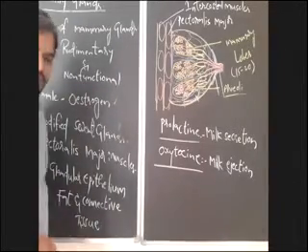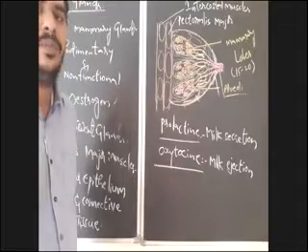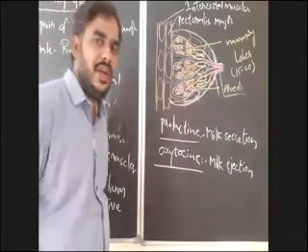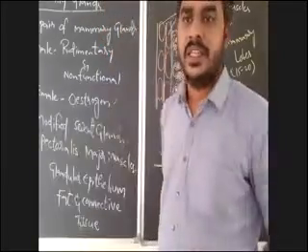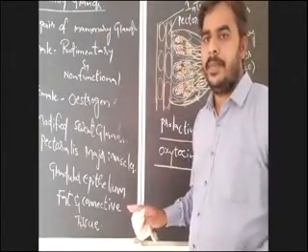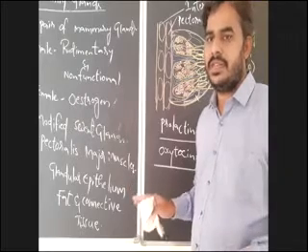The accessory ducts are completed. Accessory glands are also completed. And I already gave you the external genitalia of the female reproductive system. So up to that, the female reproductive system is completed.